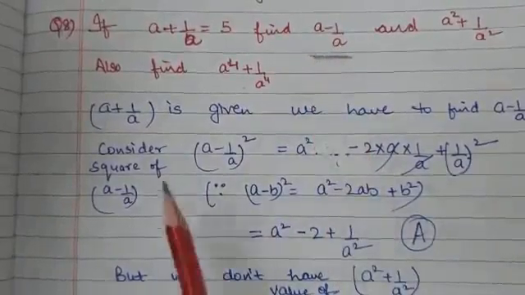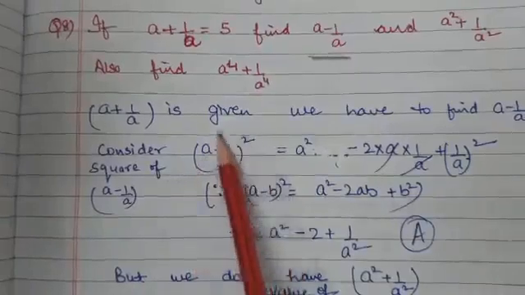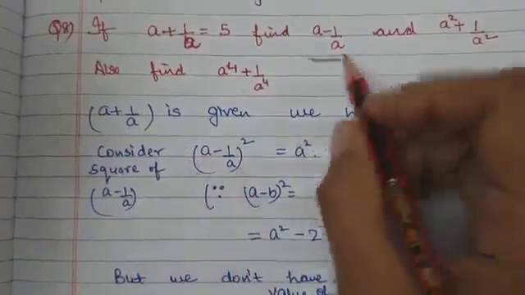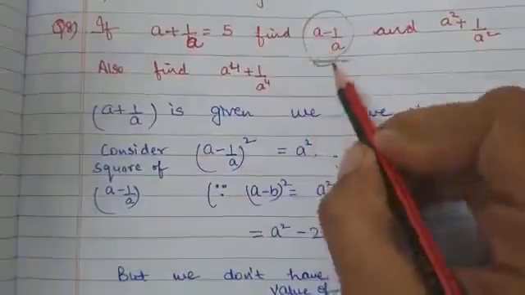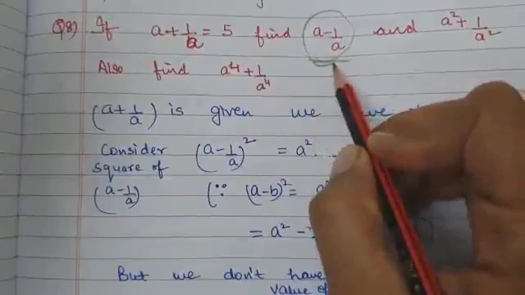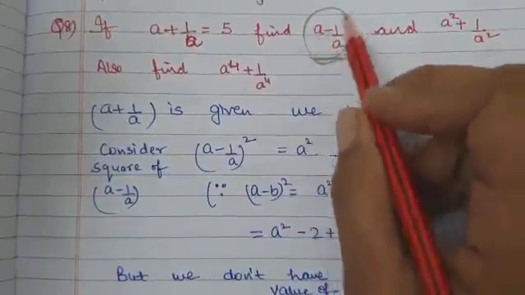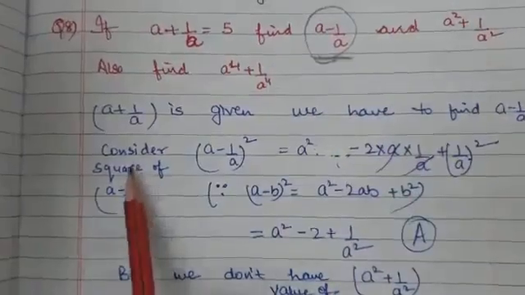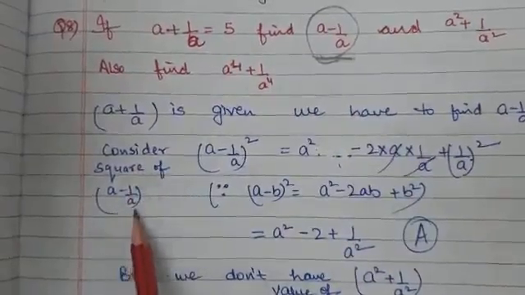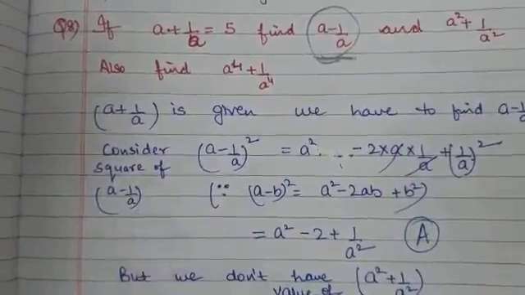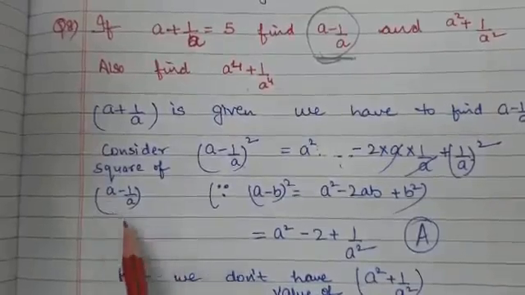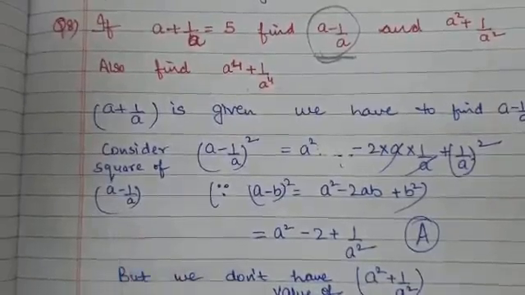How? We will consider the square of this term. Students, we cannot consider only this now, because we know the expansion of whole square. That's why I'm saying you have to consider the square of this. After a few minutes, you will get to know why we took the square. Clear?